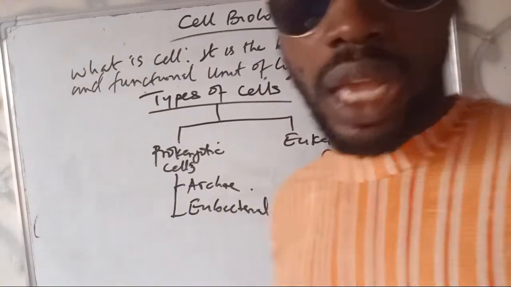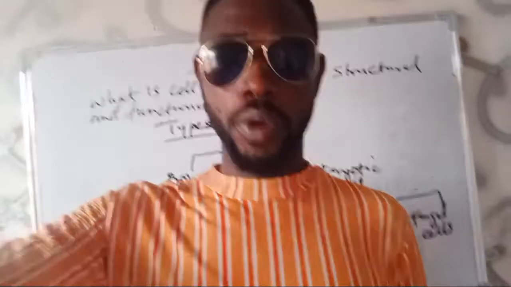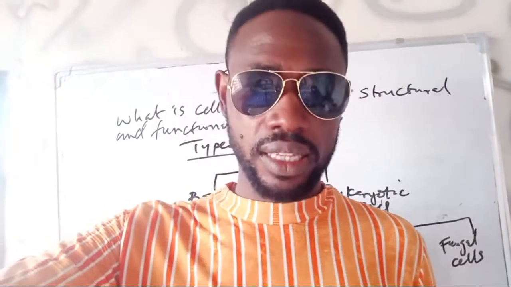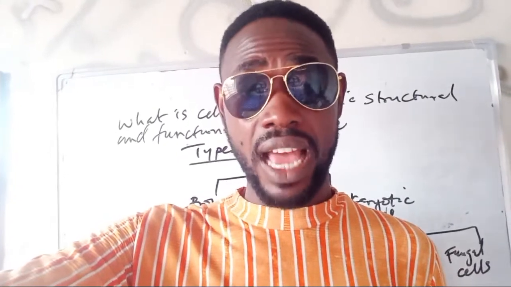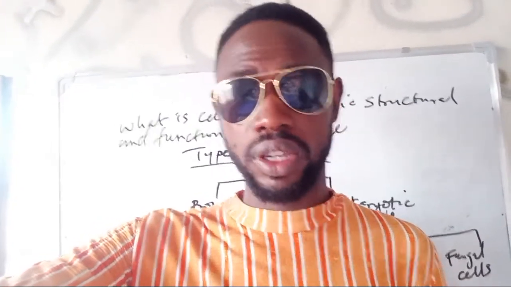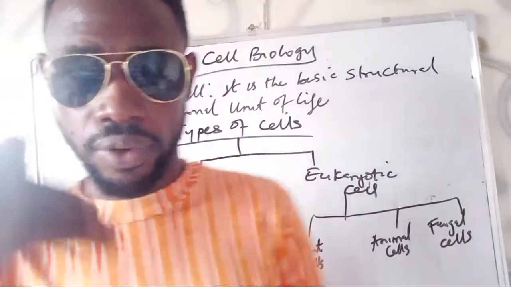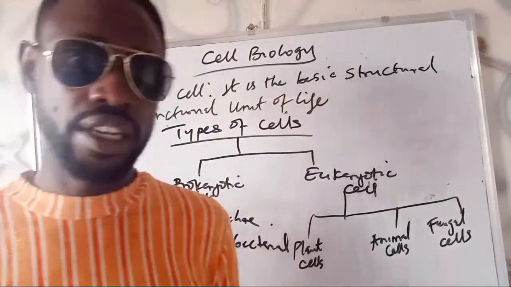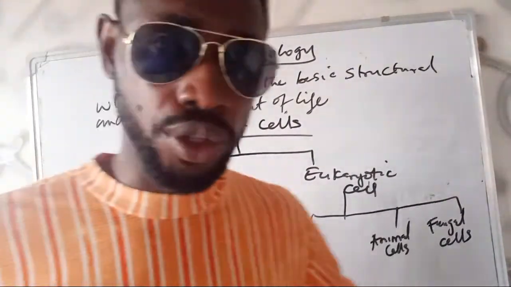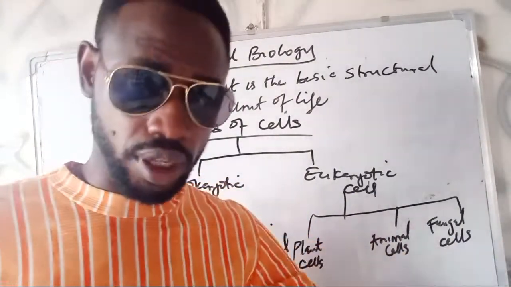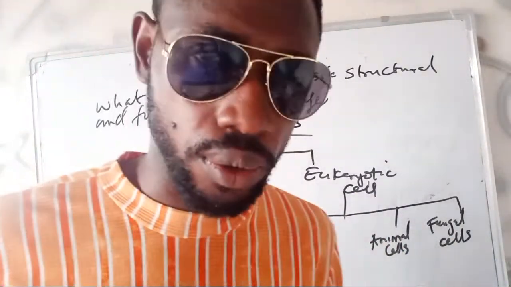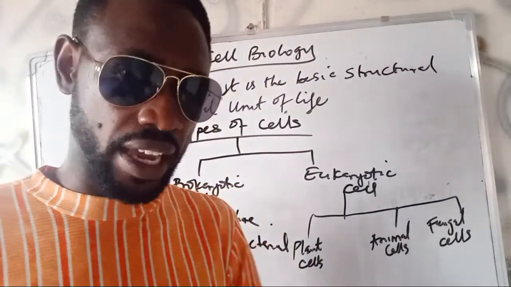Now, what are prokaryotic cells? A prokaryotic cell is a cell that lacks nuclear envelope. In other words, that lacks true nucleus. Maybe those organisms existed before the evolution of true nucleus, and therefore their name is a kind of prokaryotic, before the evolution of true nucleus. That is from where they gain their name.